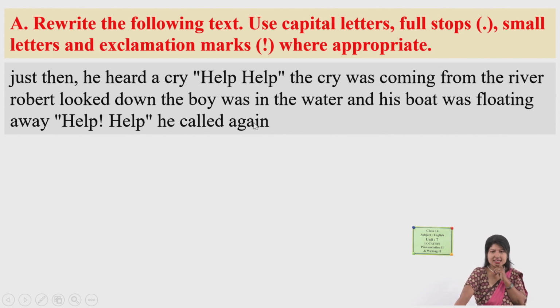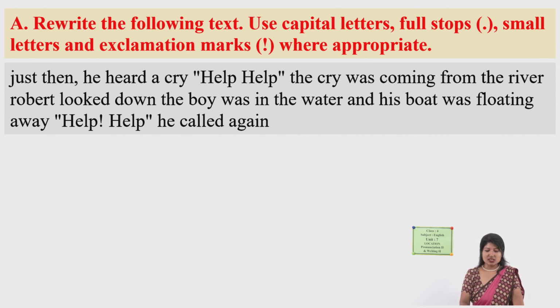What other guesses? Oh, look at here, Robert. This is name. So what should be there? Capital letter. It should begin with capital letter. Robert, R should be capital R, right? So many other missing symbols are there. Can you just find it out? Have you done? Okay, well done. Very good. Okay, if you have done, that's wonderful. Now let's check whether you have done it correctly or not.